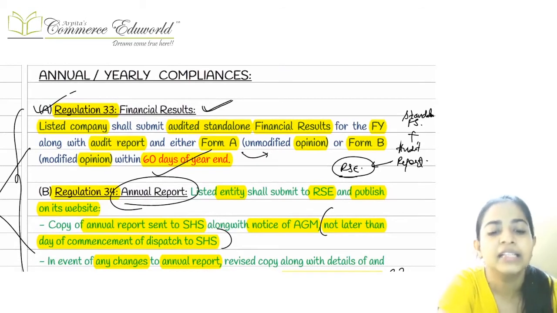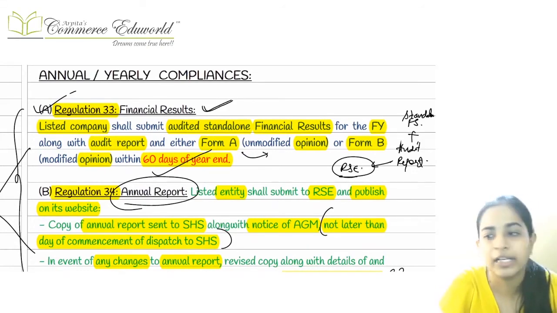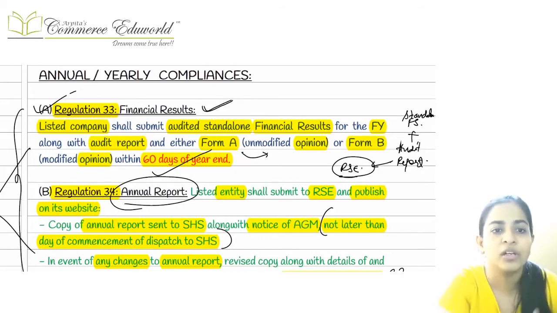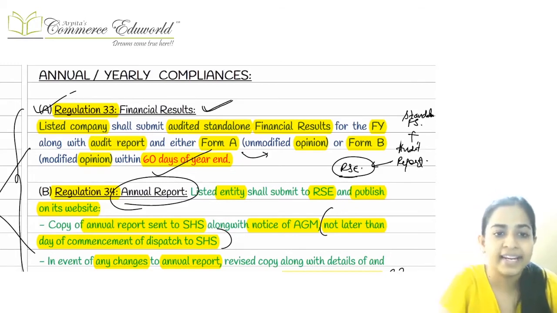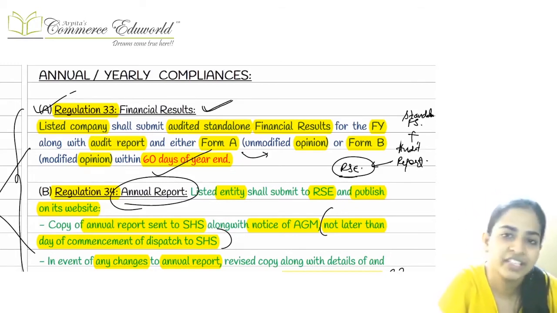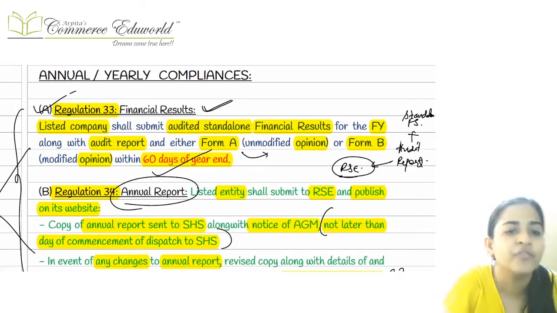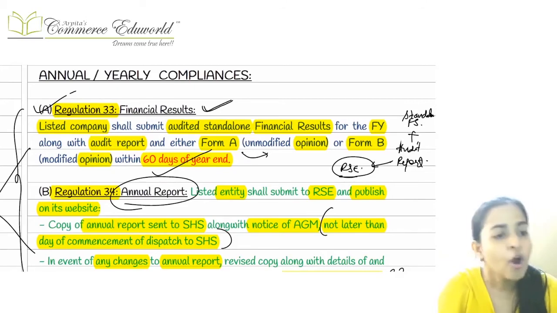Another thing coming up here is just 2 to 3 points in the annual and yearly compliances. They are telling that in annual or yearly compliances, we are supposed to submit the annual accounts or the annual financial statements to the recognized stock exchange within a period of 60 days from the year end, as we just discussed. It will be along with the audit report, which can be either in form A or form B, depending upon the type of opinion.